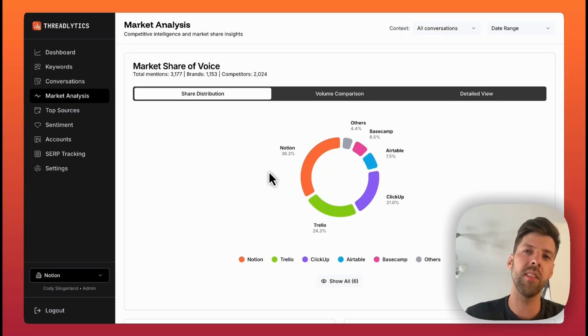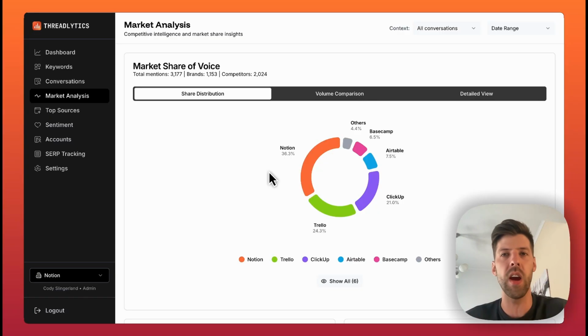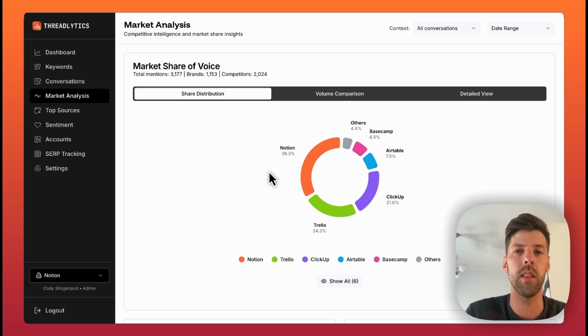What are 3 things you can learn about your competitors on Reddit? So let's take a look. So here I am in the Threadlytics dashboard. Threadlytics is a Reddit monitoring intelligence platform. One thing you can learn is your share of voice compared to your competitors.